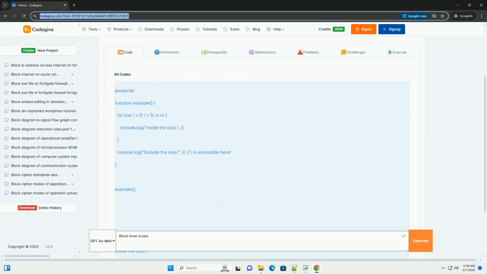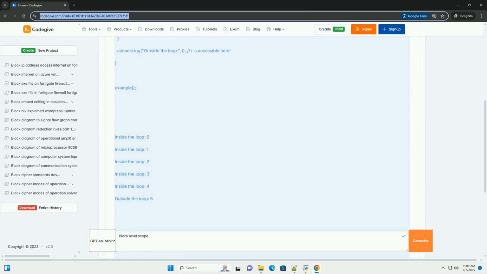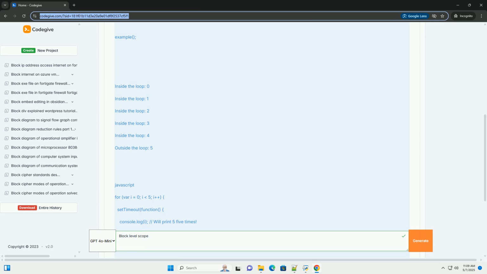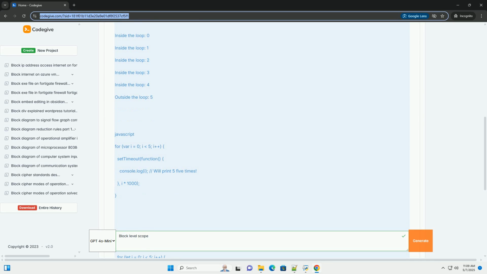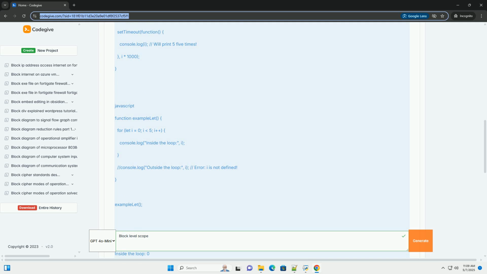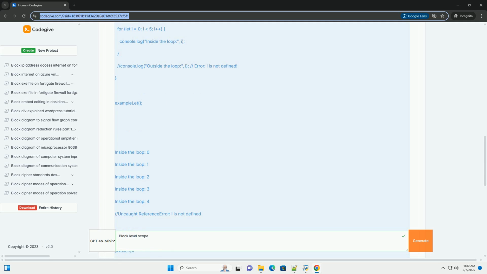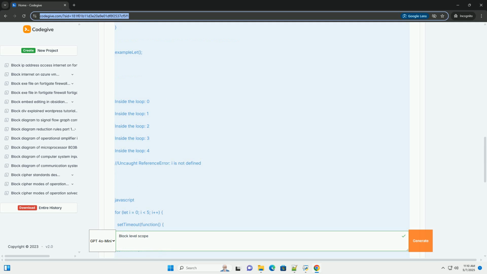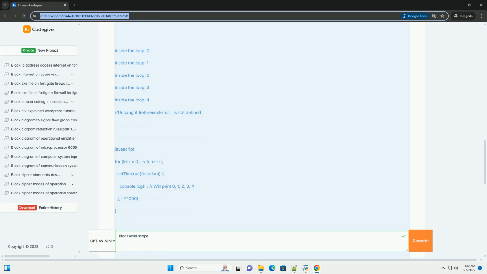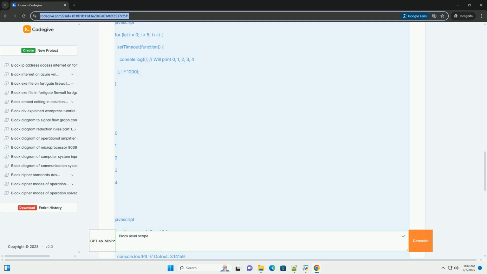Block level scope in JavaScript, a deep dive. In JavaScript, the concept of scope determines the accessibility of variables and functions within your code. It essentially defines where you can access a particular variable or function from different parts of your program. Block level scope is a type of scoping introduced with ES6, ECMAScript 2015, that restricts the visibility of variables declared using let and const to the block they are defined within. Understanding block level scope is crucial for writing cleaner, more predictable, and less error-prone JavaScript code.